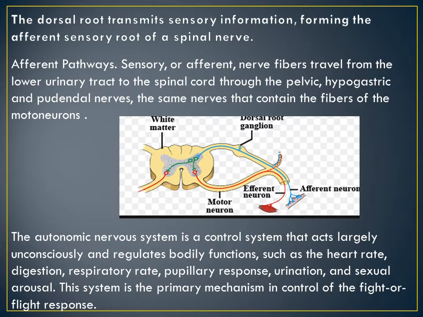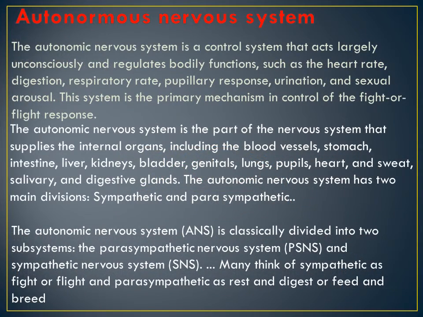The autonomic nervous system is a control system that acts largely unconsciously and regulates bodily functions such as heart rate, digestion, respiratory rate, pupillary response, urination, and sexual arousal. This system is the primary mechanism in control of the fight or flight response. Understand?